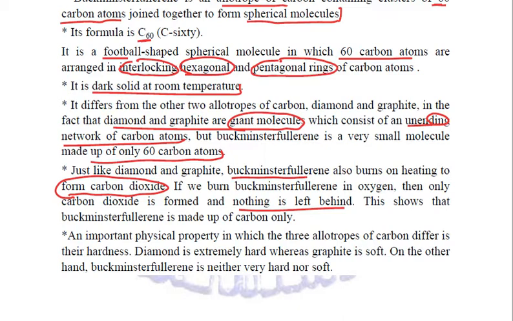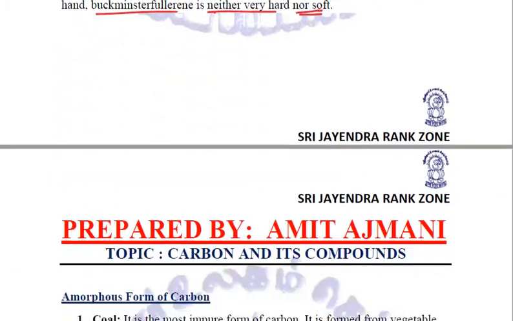And what is the difference in the physical properties? That is their hardness. Diamond, we just studied, is extremely hard, graphite is extremely soft, and Buckminster fullerene lies in between. It is not as hard as diamond, nor as soft as graphite. So these are the three crystalline forms of carbon, that is diamond, graphite and Buckminster fullerene.